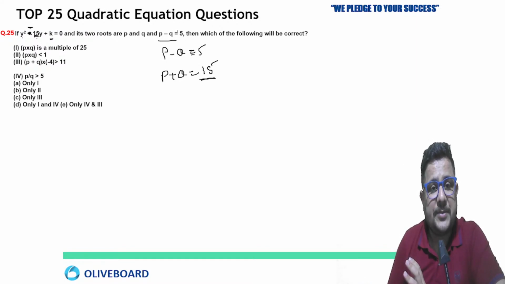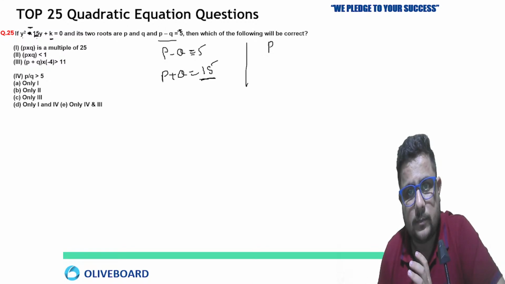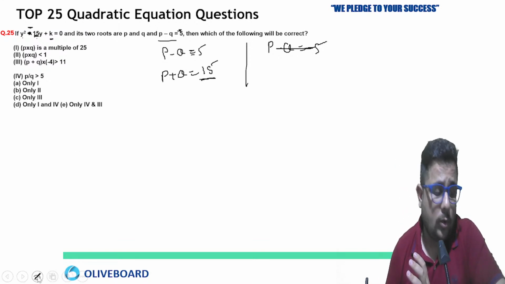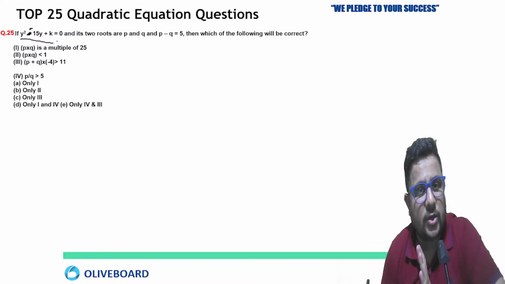I have to keep this difference negative, so P minus Q equal to minus 5. Not an issue for you all, just make the changes which I am telling you. Take this as positive. For this now we'll solve the condition based question also.